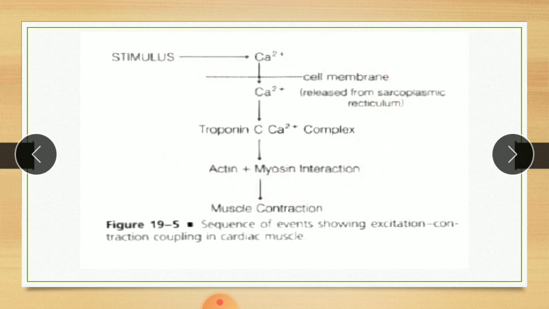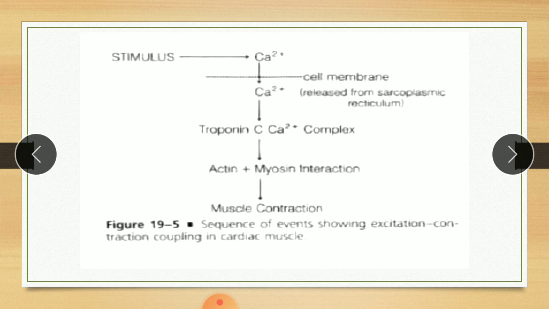So in short, when there is entry of calcium through the calcium channel, it triggers more calcium release from the sarcoplasmic reticulum, and this calcium binds to troponin C to form a complex. Then this complex causes uncovering of the myosin binding site on actin, and it allows the binding of actin and myosin, which causes muscle contraction. So it is the normal physiology of muscle contraction of the heart.